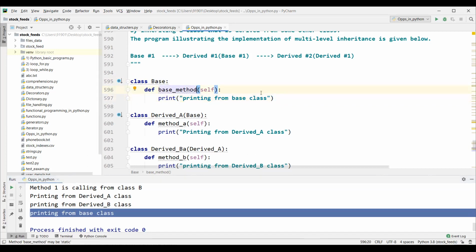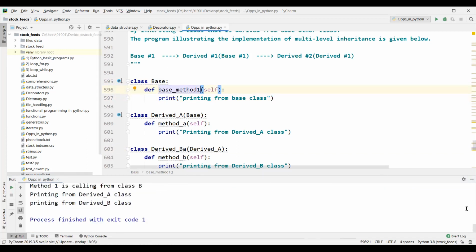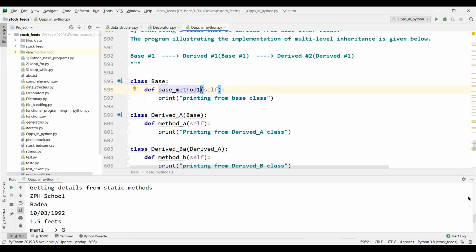Here also it is not there. After that, this base class does not know where to look, right? This is the end. So the attribute is not found in derived B. Let's say if you modify this one here like this, let's run it. Seems like we got that error.